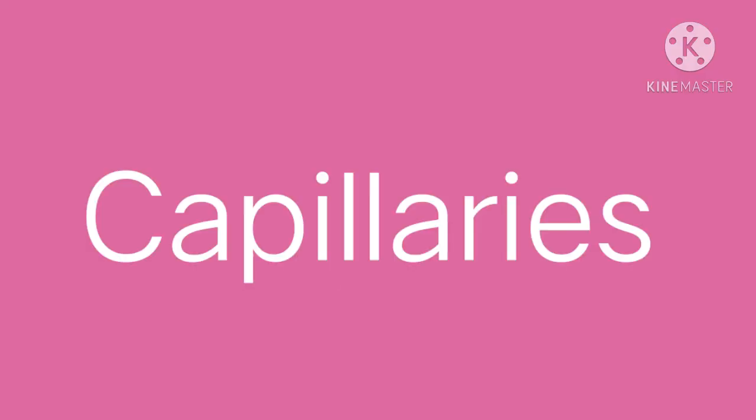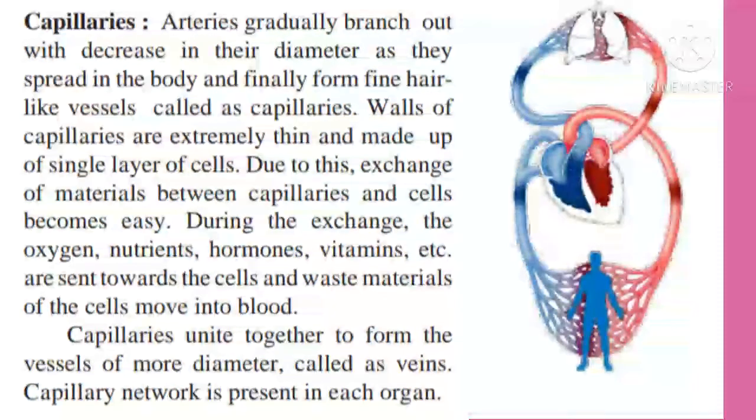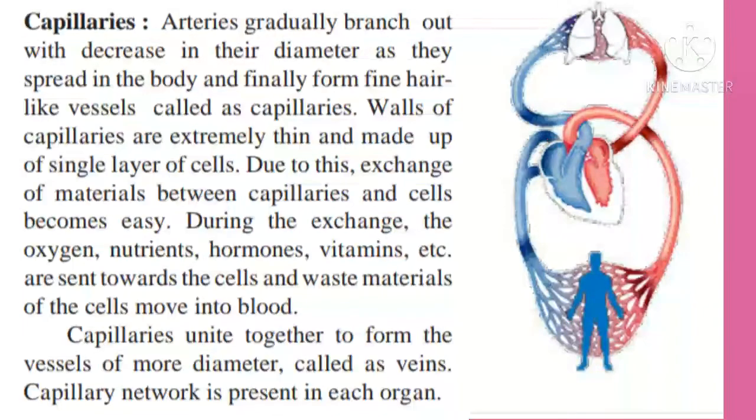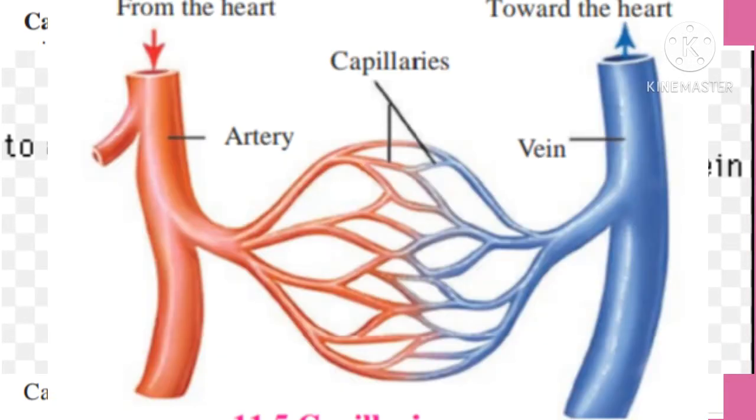Next, capillaries. Arteries gradually branch out with decrease in their diameter as they spread in the body and finally form fine hair-like vessels called capillaries. Students, you can see in the picture the red colored hair-like vessels, they are capillaries.